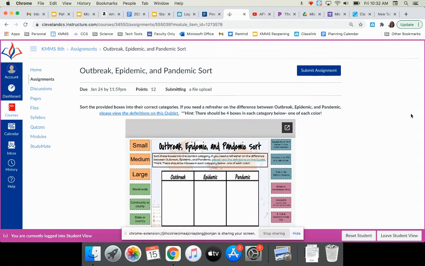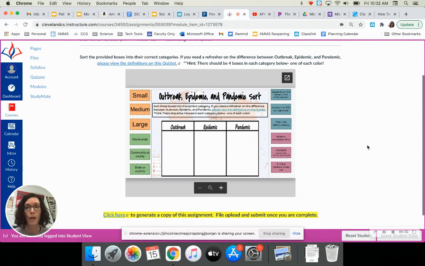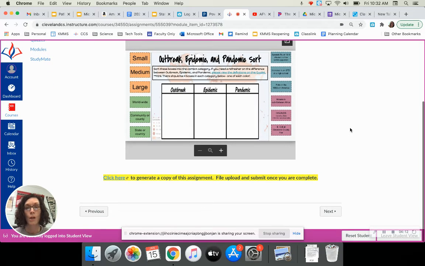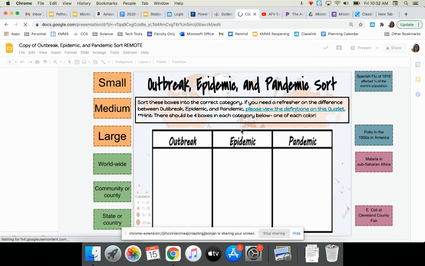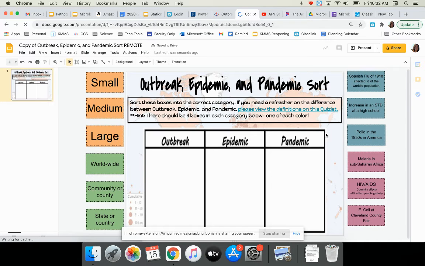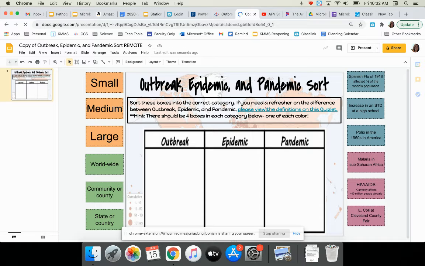The last thing this week is a sort. So it looks like this. You've got the slide in the middle, and then you've got these colored boxes on the side, and that's what you're dragging into the table. So if you click on the link, that's going to generate a copy for you. And mine is going to take a minute. And then again, I have a link here for you. It says, please view the definitions on this Quizlet if you need a little refresher of what outbreak, epidemic, and pandemic are. They can get a little bit confusing.